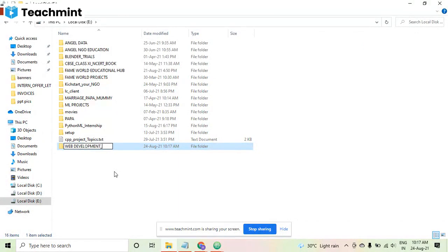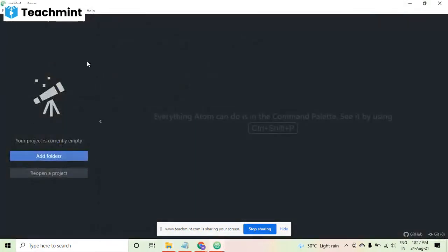Okay, web development, and today's date I am writing, so I'll remember that this batch. Okay, it's 21. Fine. So this folder I have created in B drive. Now I have created it, so we can just open it now.